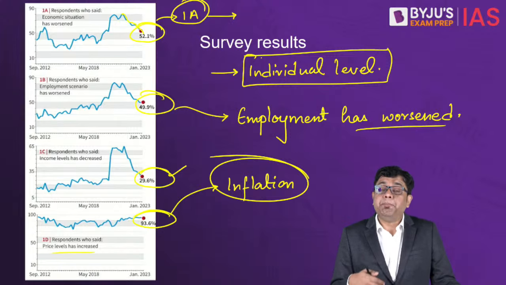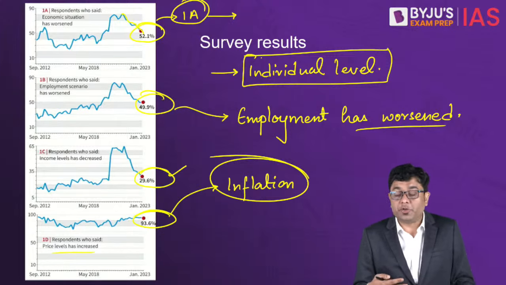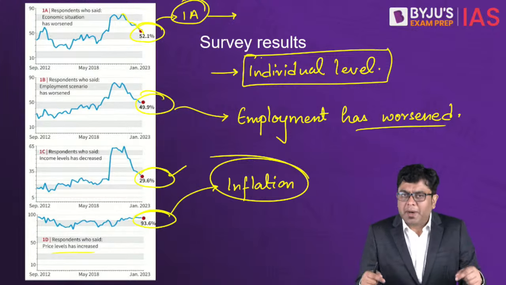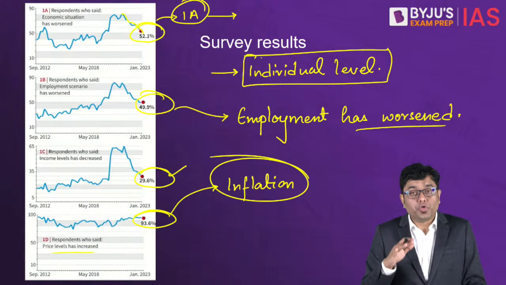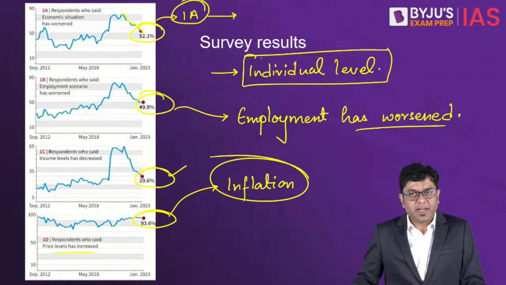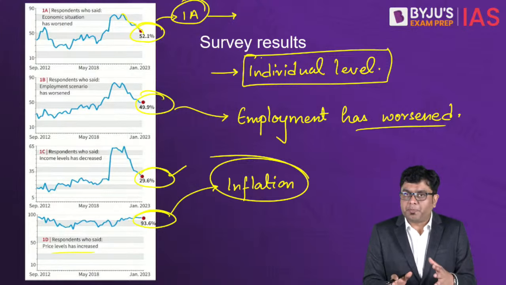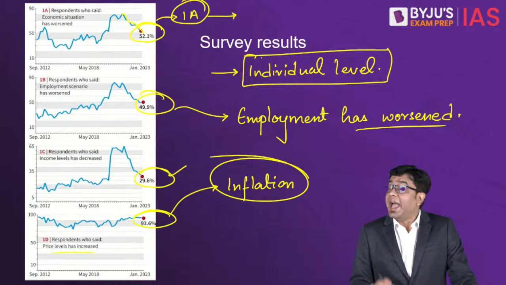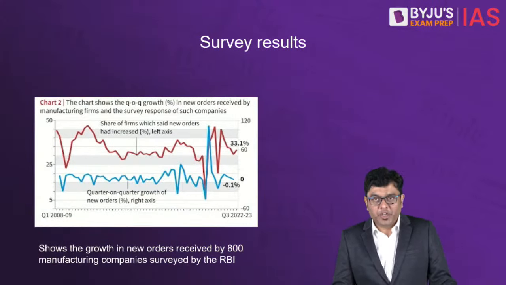However, with the impending harvests coming in the Rabi season, where we are expected to make a greater output as compared to the previous year, from the month of March, April and so on, this inflation is supposed to slightly moderate itself. Okay? So what do you extract from this? That inflation is a raging concern, and that makes it very important for you to understand why inflation is happening as of now.